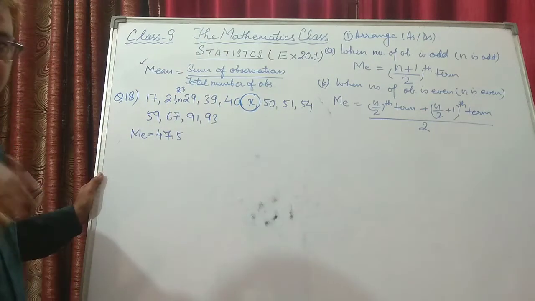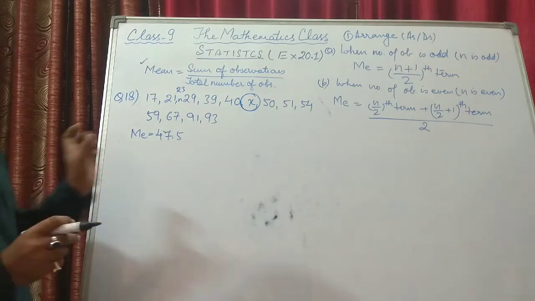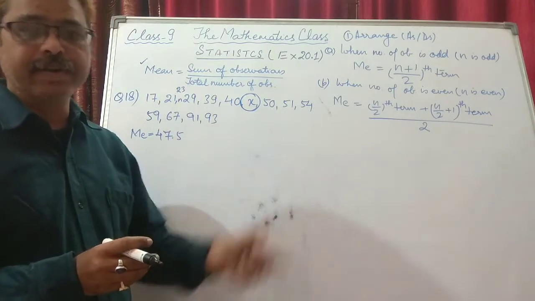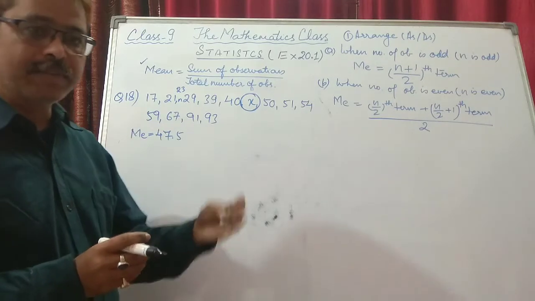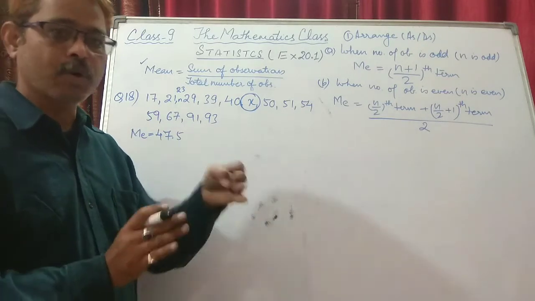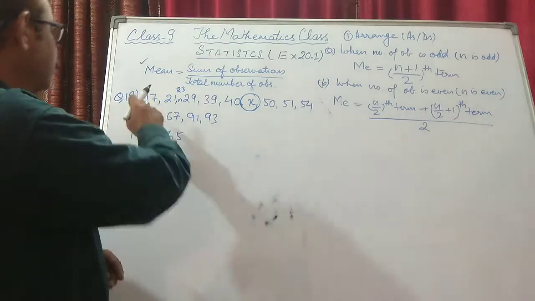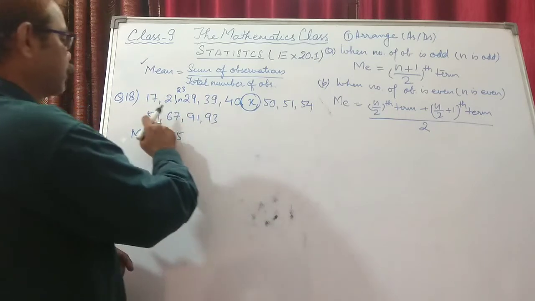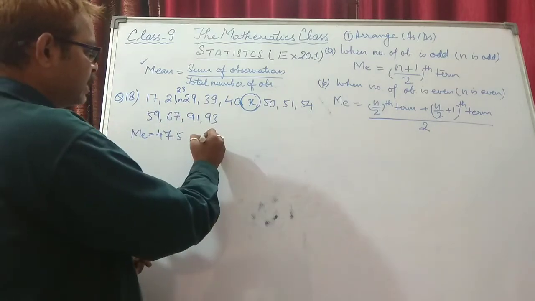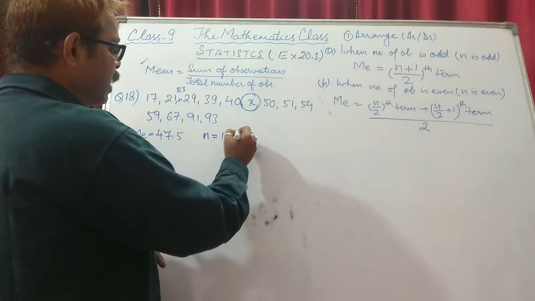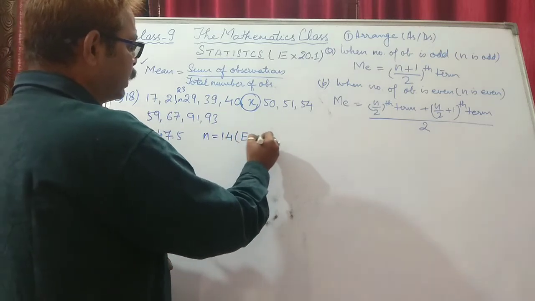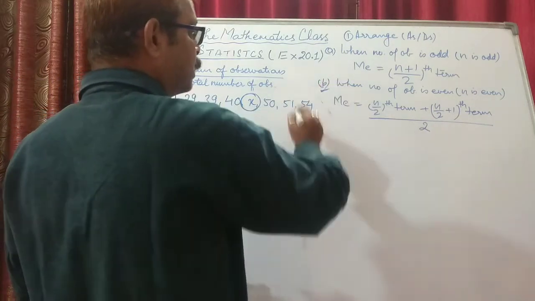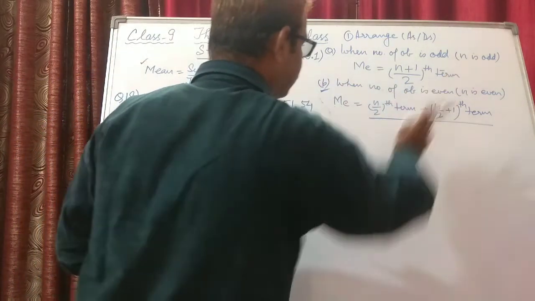First of all we will count the data, because the formula of median is different for odd and for even. So we need to check whether the given data is in the odd form or even form. 1, 2, 3, 4, 5, 6, 7, 8, 9, 10, 11, 12, 13, 14. So n is 14, and we know that 14 is an even number. So we will go with part B of the formula, when the number of observations is even.